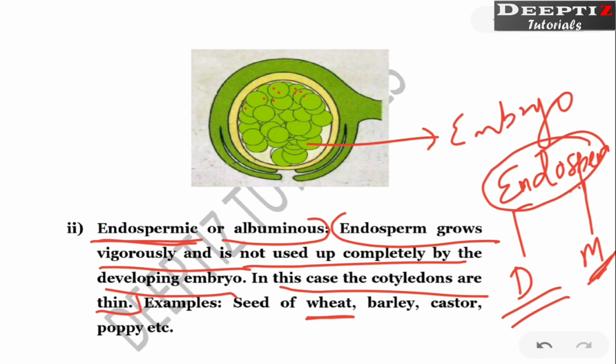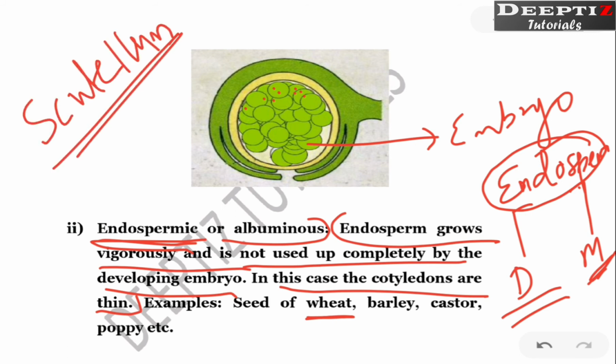But in this case, what happens? The endosperm keeps growing. Why? The cotyledon is thin. You remember we have studied the scutellum. Here the thin paper-like cotyledon is there. If the endosperm finishes, the cotyledon does not have such reserved food material. As a result, this may not lead to the development of this particular embryo. So in case of endospermic or albuminous seeds, the endosperm grows vigorously and is not used up completely by the developing embryo. Right? Why? Because the cotyledons are thin.